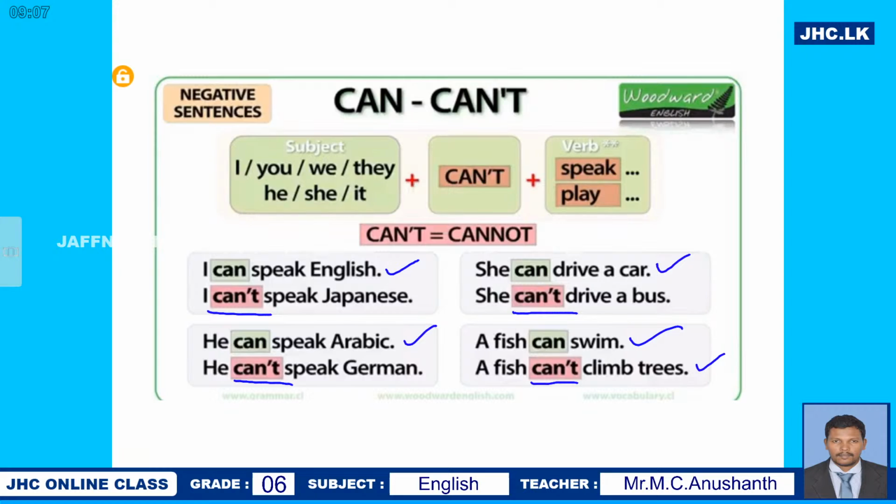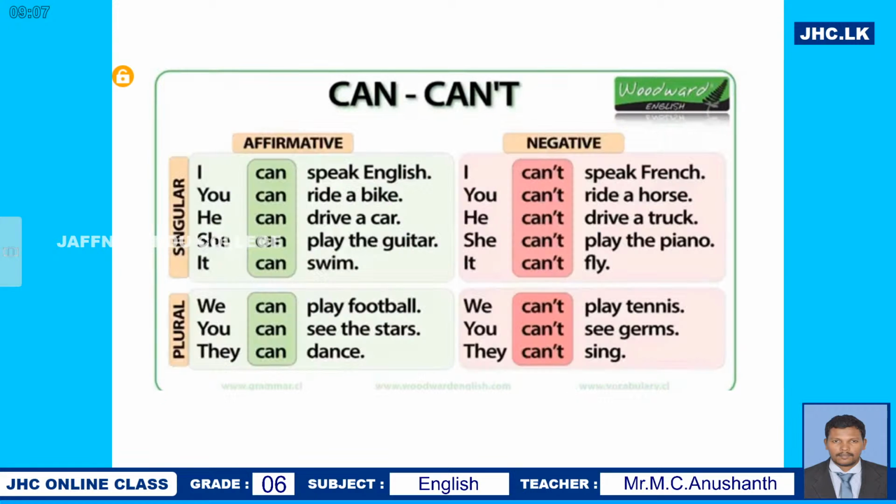Okay? Now you see the affirmative examples and negative examples. You can simply read these sentences. I give you 2 minutes. Please go through the sentences and read it yourself.